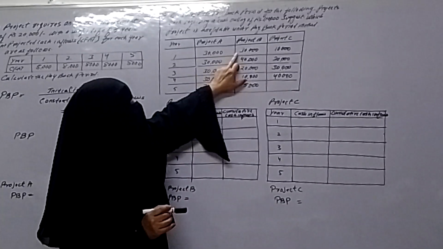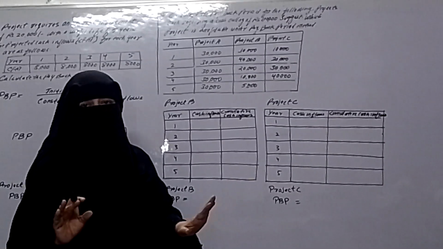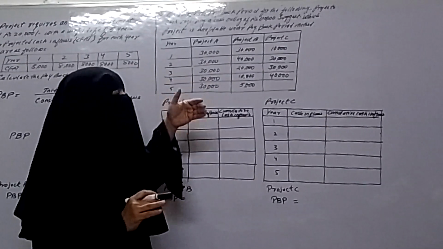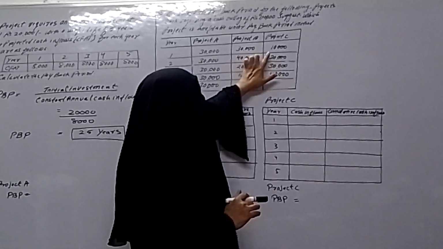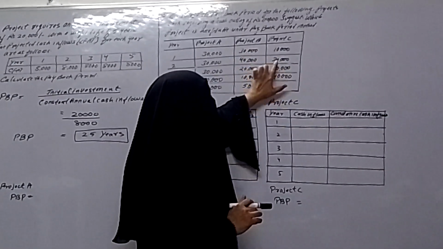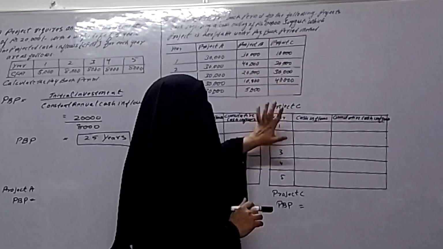Here for project B, the cash inflows are not the same, not uniform. Every year we have different cash inflows. Now for project C, the first year cash inflows are 10,000, second year 20,000, third year 30,000, fourth year 40,000.